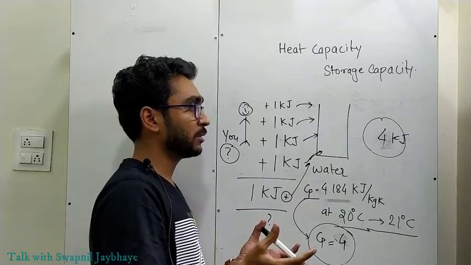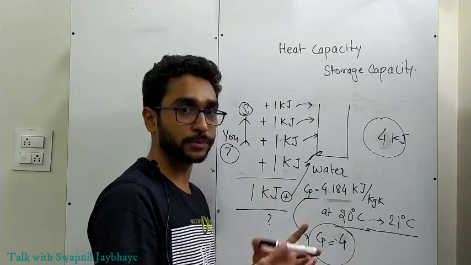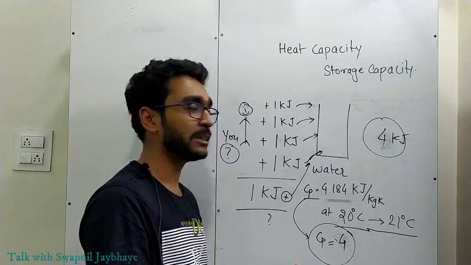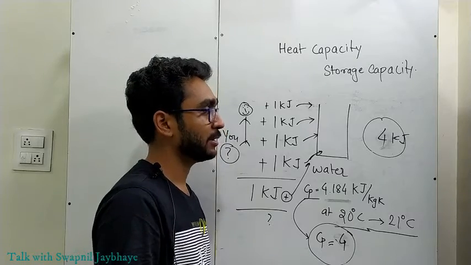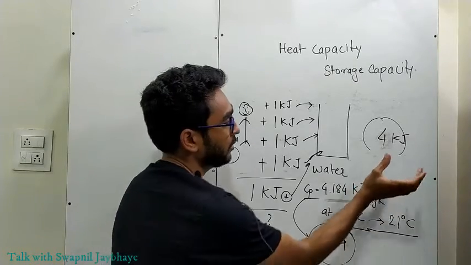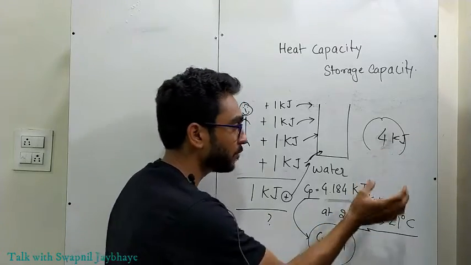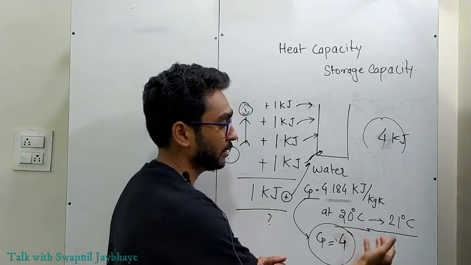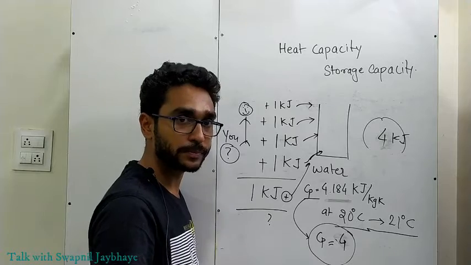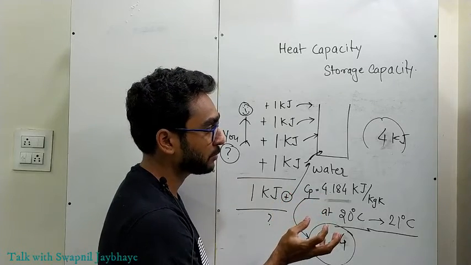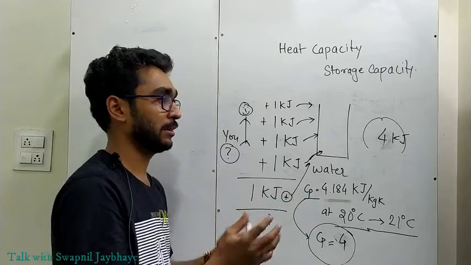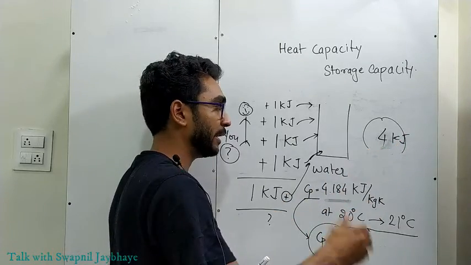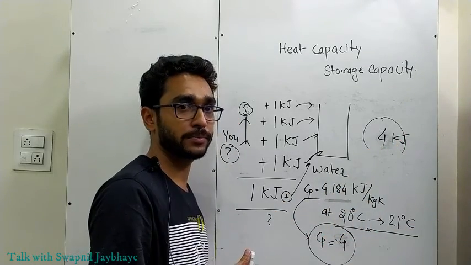Water will first store 4 kilojoule of heat within itself. Later it will change its temperature. So what does this 4 kilojoule indicate? That water first will store this much heat energy, and only then will the temperature of water change. That is what the storage capacity is. So if you are adding a particular amount of heat to water, first water will store this much energy and later the temperature of water will change.